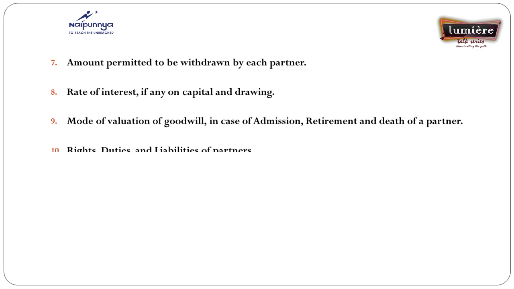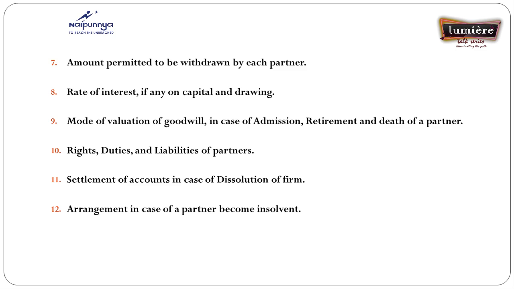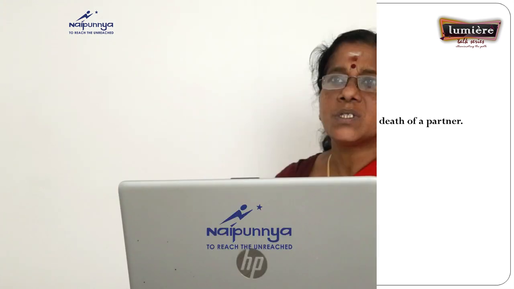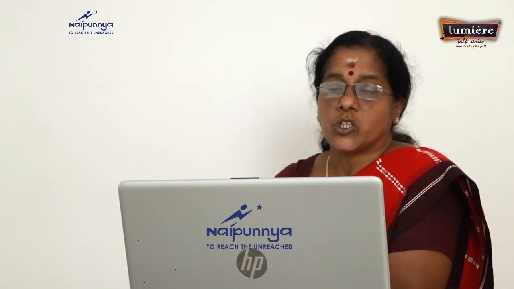Another is the mode of valuation of goodwill in case of admission, retirement, and death of a partner. Another important content is that the rights, duties, and liabilities of partners are also mentioned in the partnership deed. Then how to settle the accounts in case of dissolution of a firm. Another is the arrangement in case a partner becomes insolvent. Next is maintaining the accounts and arrangement of audit, etc. So those are the main terms and conditions involved in the partnership deed.